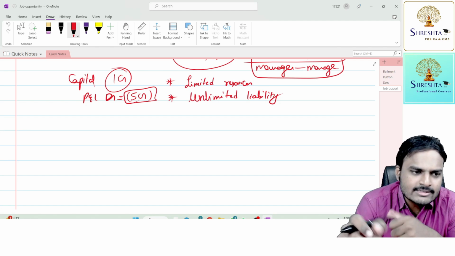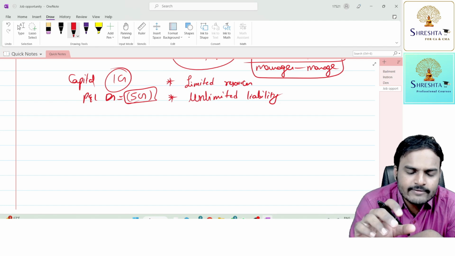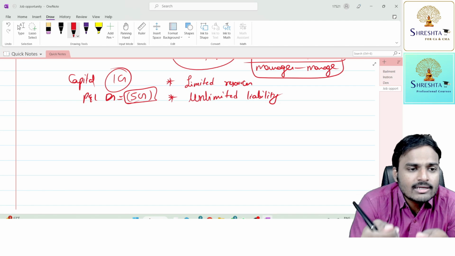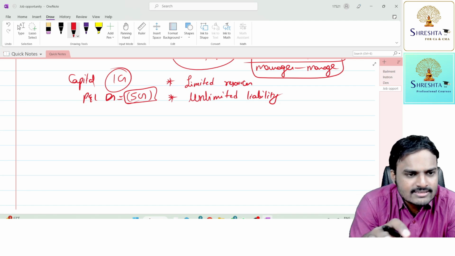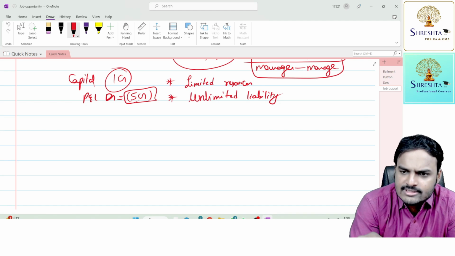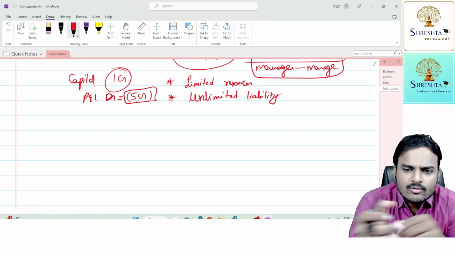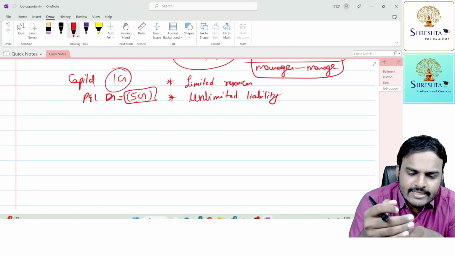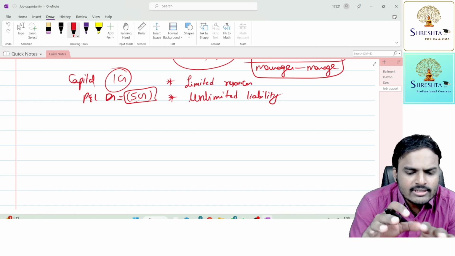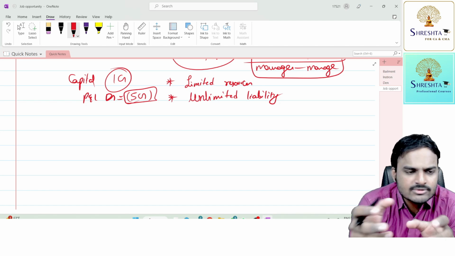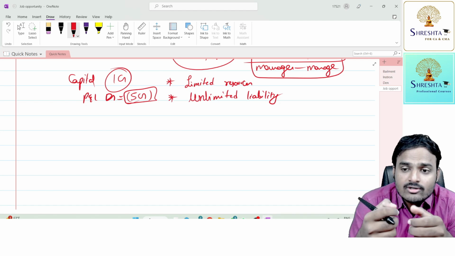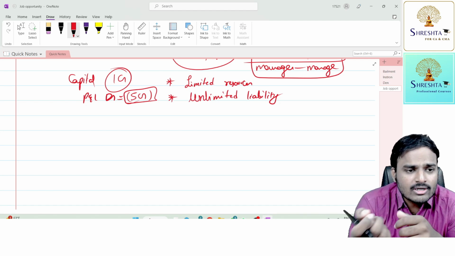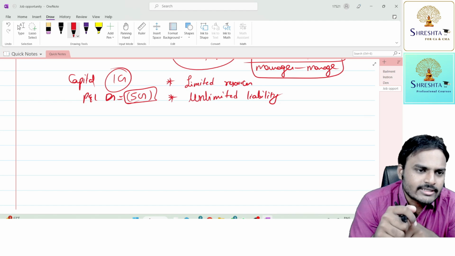Simply, taking five 500 rupees stamp papers, drafting and writing an agreement on them, which is popularly known as a deed, is sufficient. In a court of law, only registered partnership firms are enforceable. A partner can take action against another partner only if the firm is registered, whereas unregistered firms are not allowed at all. And next, we have the same concept called unlimited liability in partnership type of organizations also.